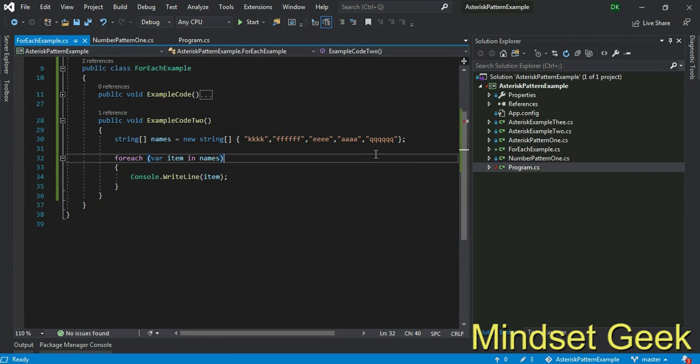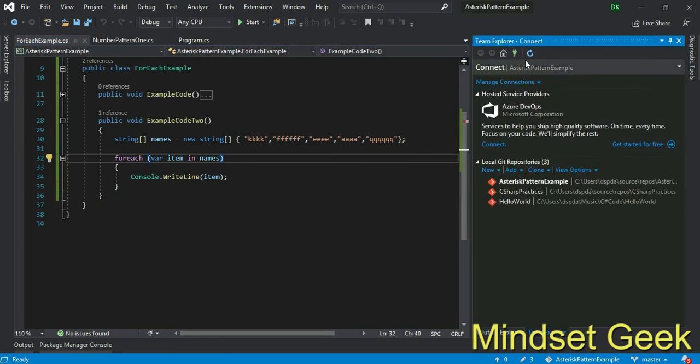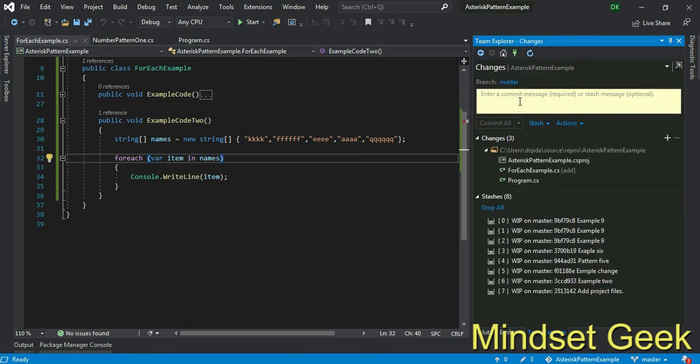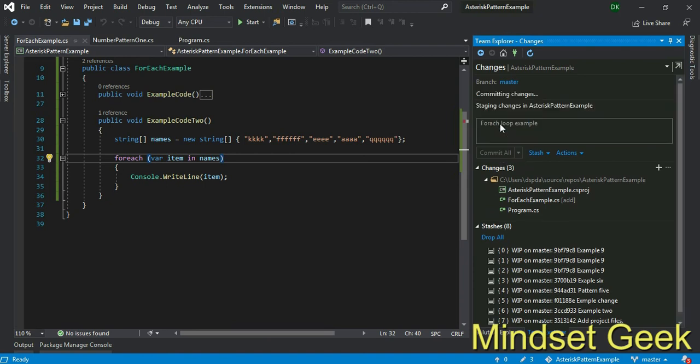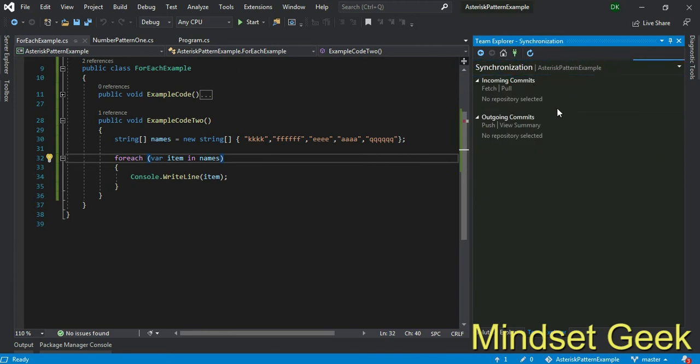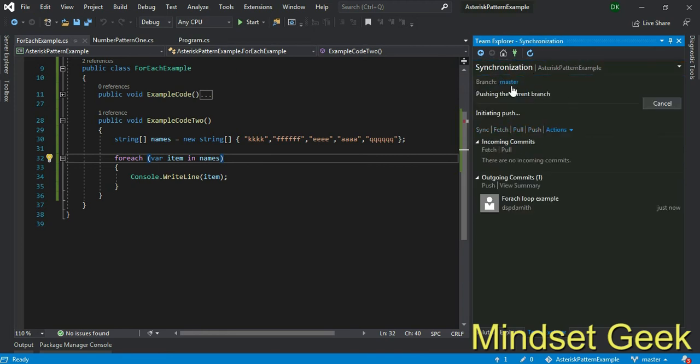Okay, this is my previous example. Don't worry about this. I just committed these changes into GitHub. I used this foreach loop example in the last lesson. I synced the changes and pushed to GitHub, right?